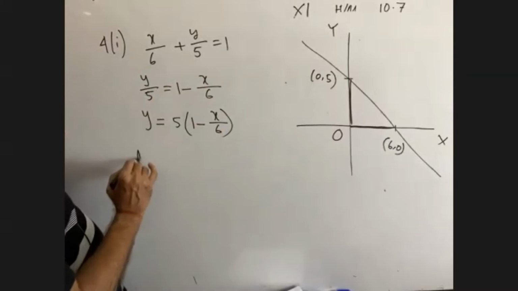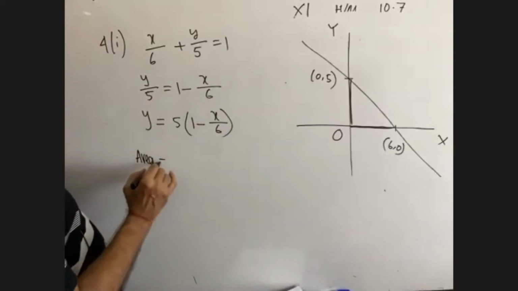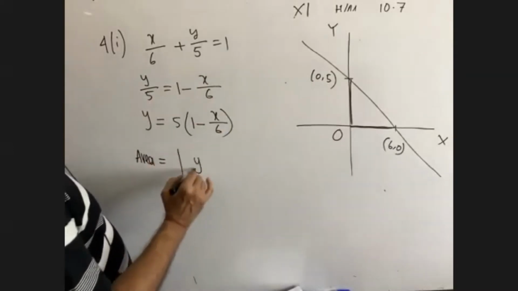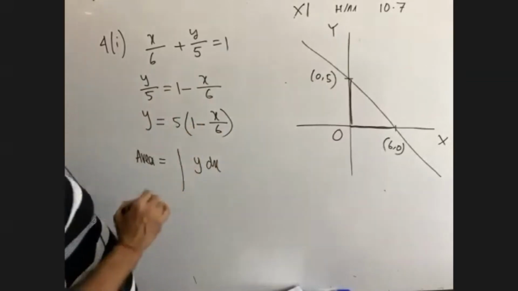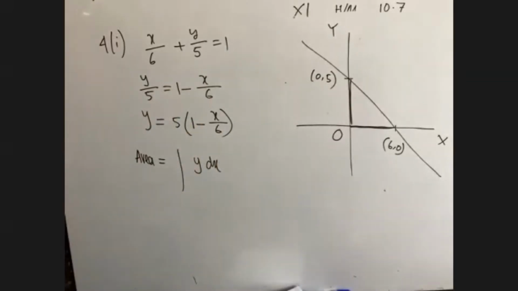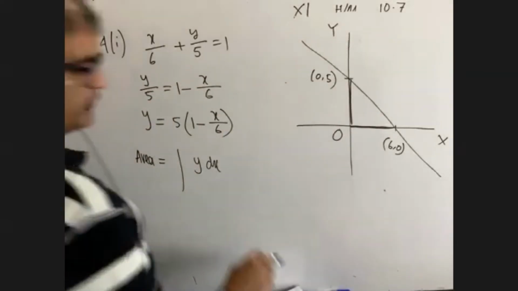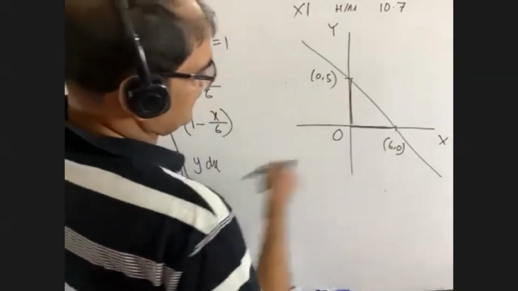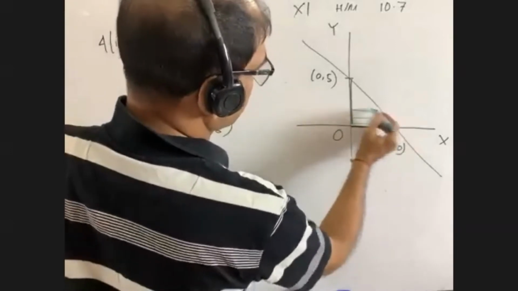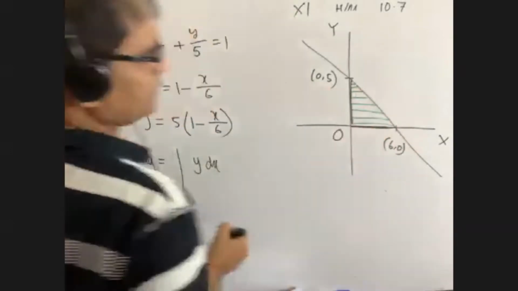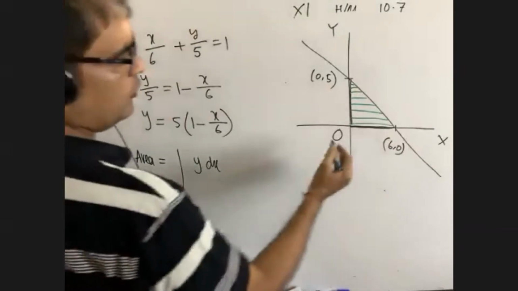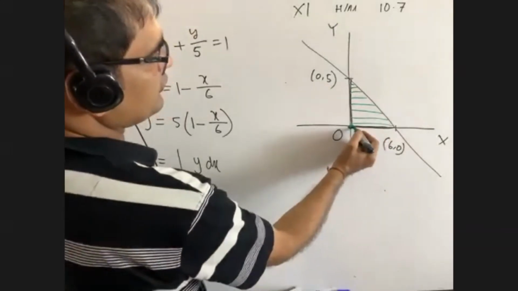So the required area is equal to what? Integral of y dx. Now let me know, all of you, what is the lower limit? 0, yes, you are absolutely right. This is the triangle whose area is to be found. So for x, the lower value is 0.